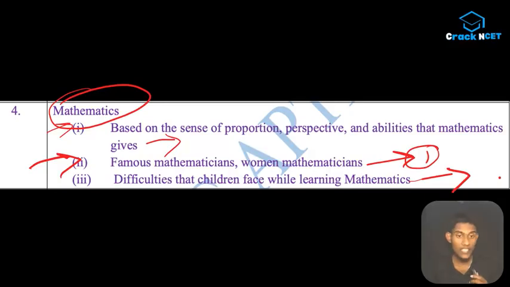But guys, this one right here, difficulties that children face while learning mathematics is a very important one. As I'm still saying, I have already discussed, but this difficulties portion is coming in maths. We are dealing with unit 4 today, but we are here to study and score maximum marks out of teaching aptitude, right?